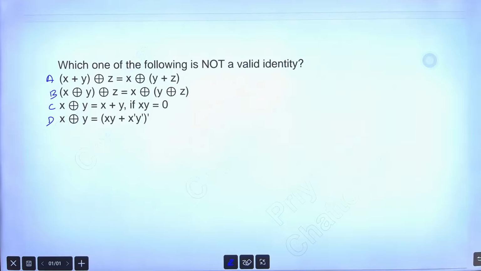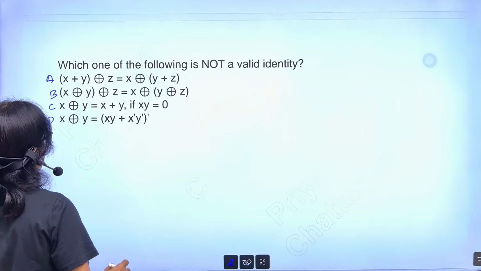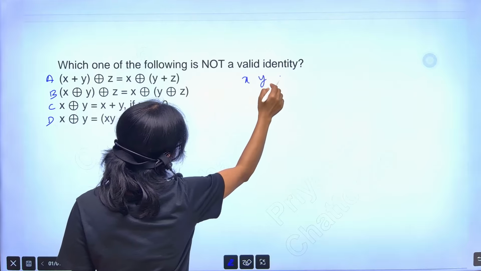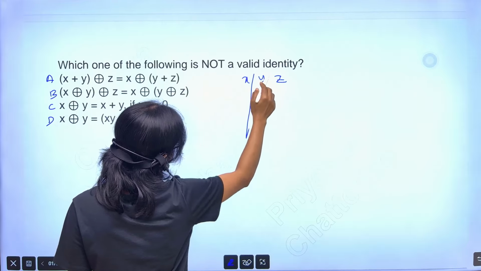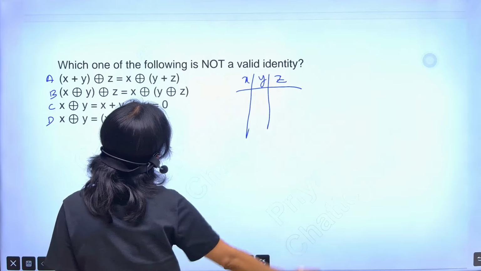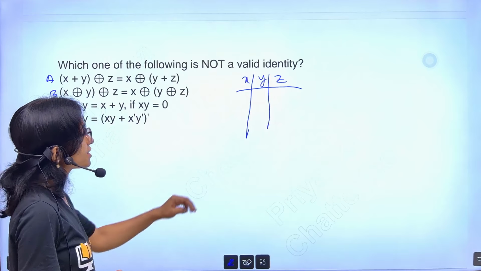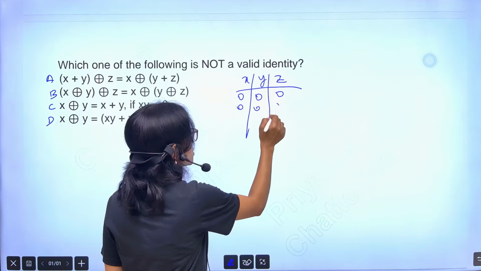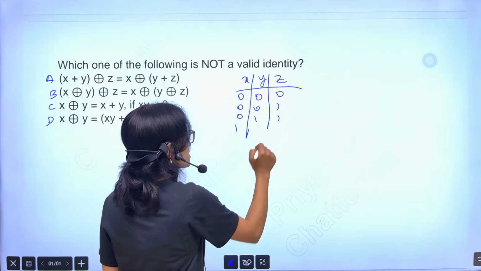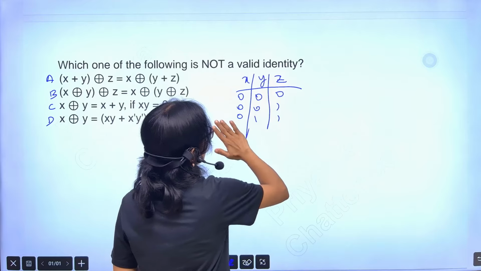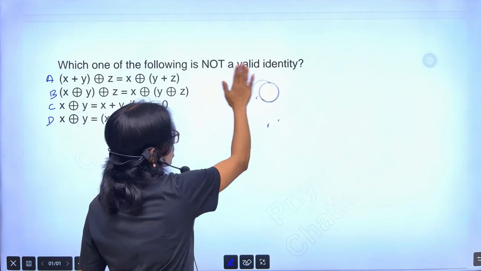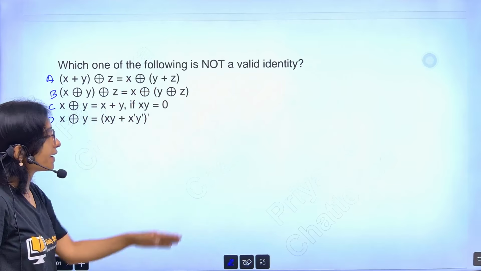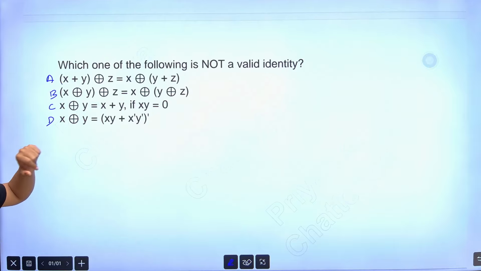Yes, so see how I will do it here one by one. See, just put the values x, y and z. Okay, these are the three variables given. Now after that, the actual way is that you can do three variables, means all combinations, 0 0 0, 0 0 1, 0 1 0, like seven combinations. But I will not wait for seven combinations because it will be lengthy. You can take some random values and check whether it is coming same or not.